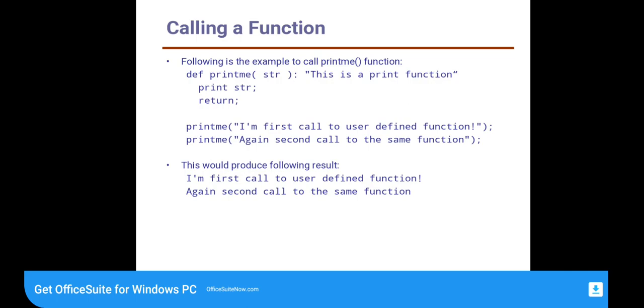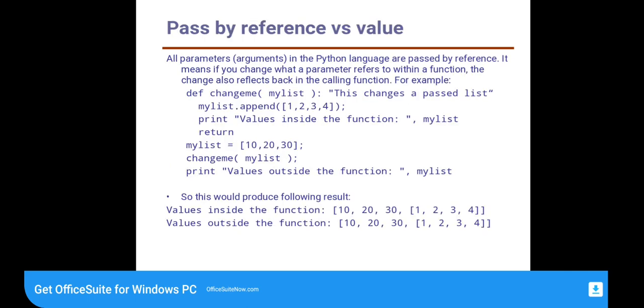So the function will be called at another place. printme, "I am the first call to user defined function." printme again, "Second call to the same function." This would produce the following result. So these two lines will be printed on the screen.